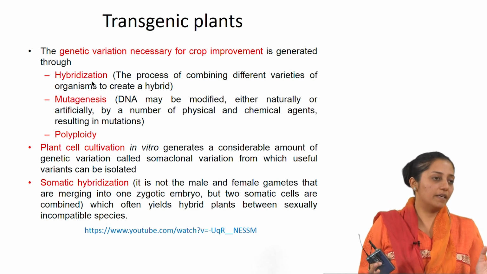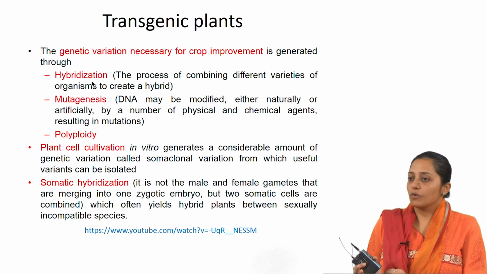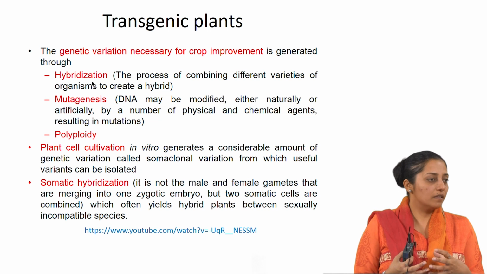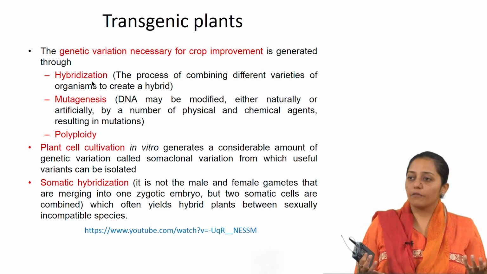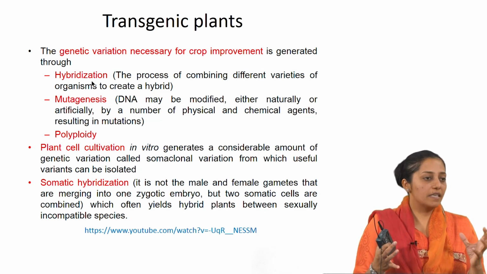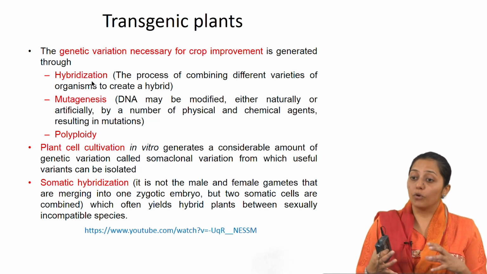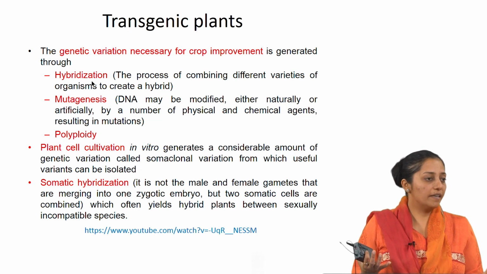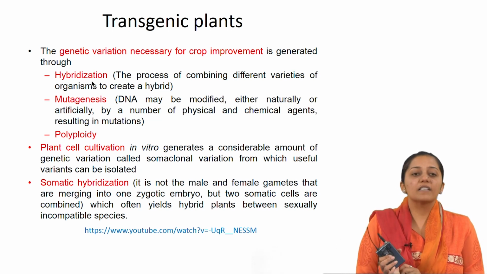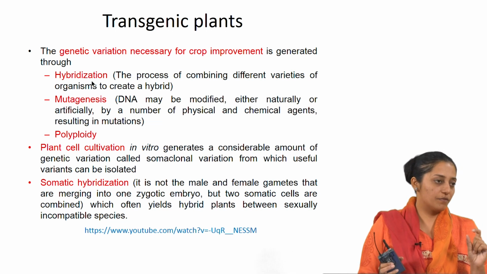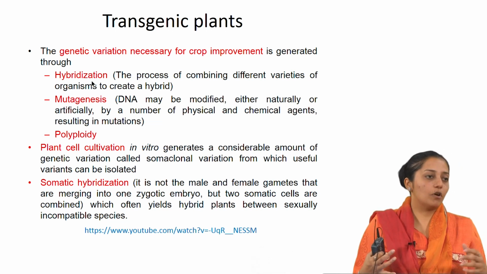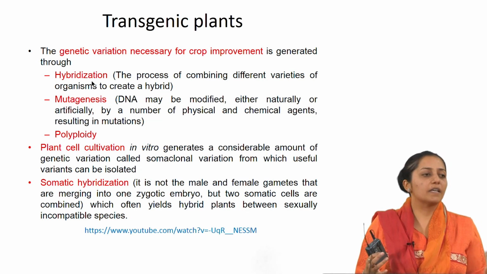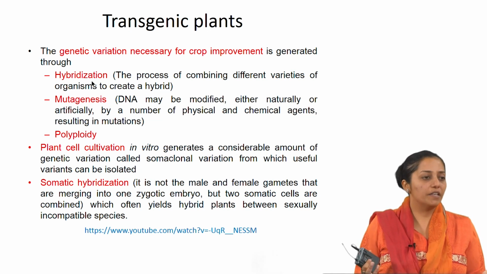It is a well known technique, we have learnt about it. In somatic hybridization, somatic cells are fused together such that the cytoplasm as well as the nucleus get fused, and therefore you end up with a single cell which will have a combination of both the varieties of cells. Generally it is observed that these hybrid cells will be more vigorous in nature. For crop improvement, hybridization of plants is very commonly used.